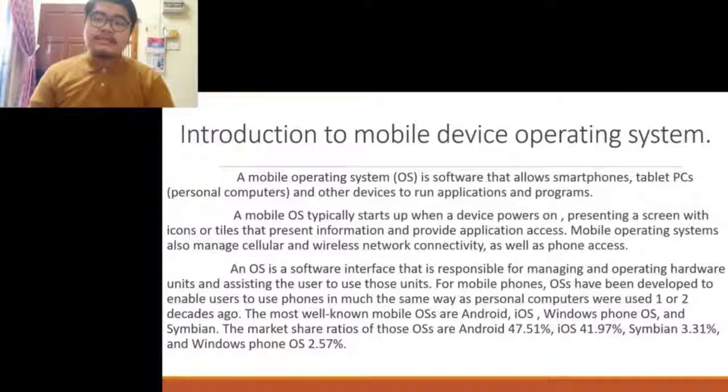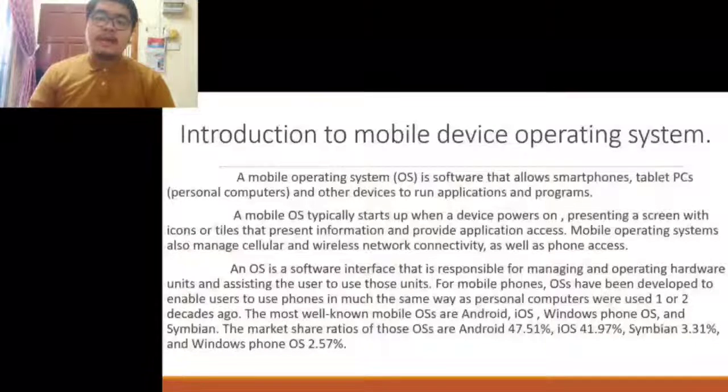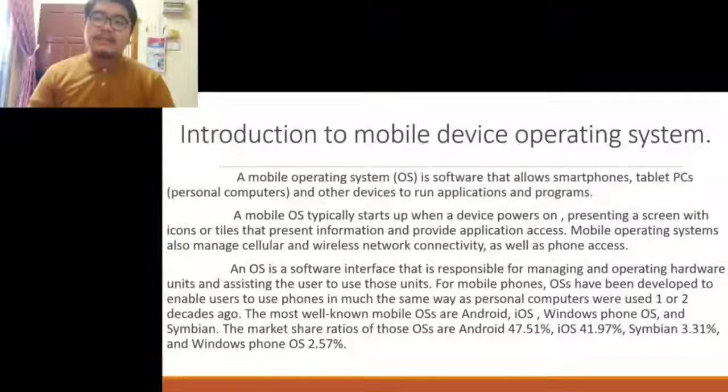An OS is a software interface that is responsible for managing and operating hardware units and assisting the user to use those units. For mobile phones, OS have been developed to enable users to use a phone in much the same way as personal computers were used 1 or 2 decades ago. The most well-known mobile OS are Android, iOS, Windows Phone OS, and Symbian. The market share ratios of these OS are Android 47.51%, iOS 41.97%, Symbian 3.31%, and Windows Phone OS 2.57%.